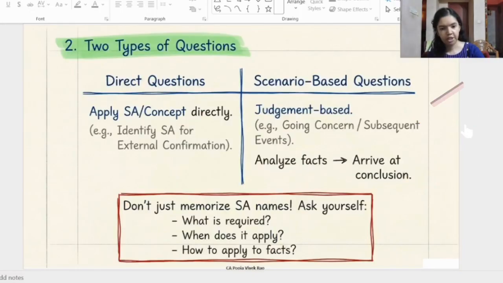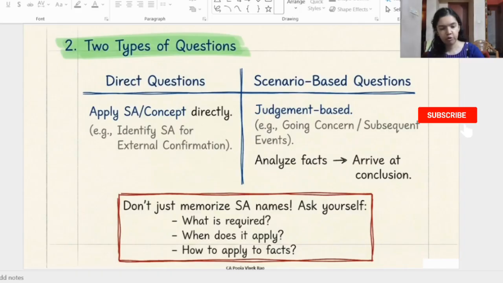Another important point discussed in the session was that in audit, questions will be of two types. First is the direct application question. In this you will have to apply the auditing standards or the concept directly. For example, you may be given a question relating to external confirmation and you will be asked to identify the relevant SA. So this will be the direct application question.